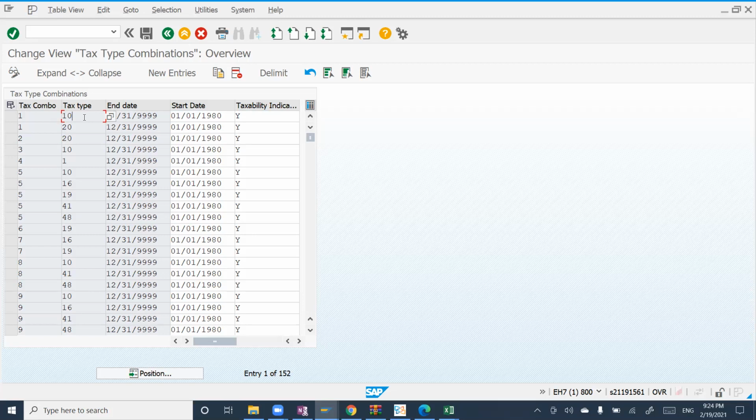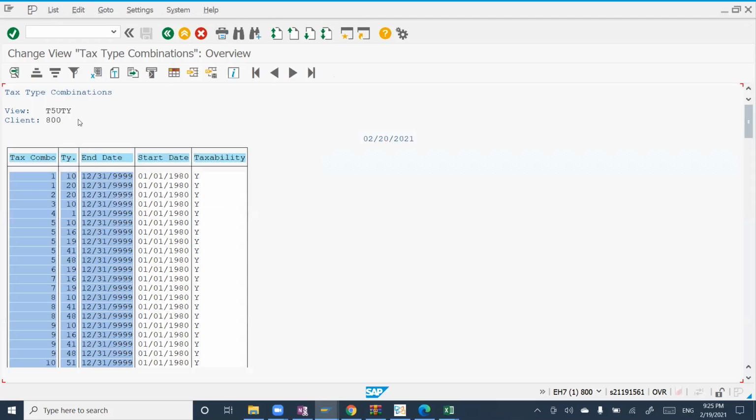Then only it will be supported in other models. If something is missing, you just come here and make that combination configuration. Then only you will be able to do that. So this is your table and configuration point of view. You understood? Yes. Okay.